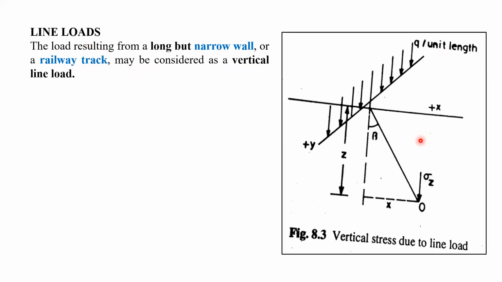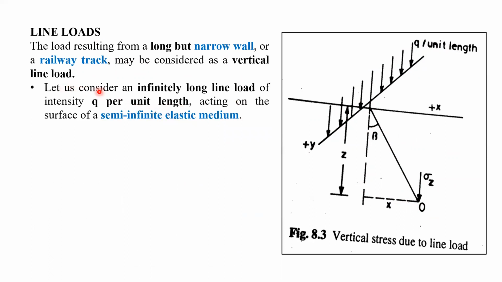So how can we calculate the vertical stress below the applied load? Suppose this is the line load. A line load will be per unit length. You want to find out the vertical stress due to the line load at distance X and depth Z. So how can we calculate?